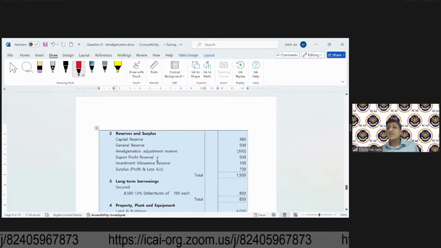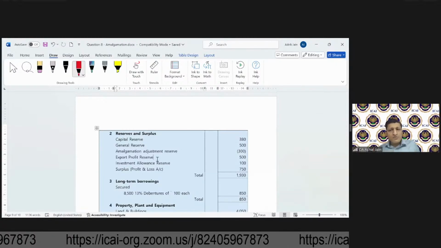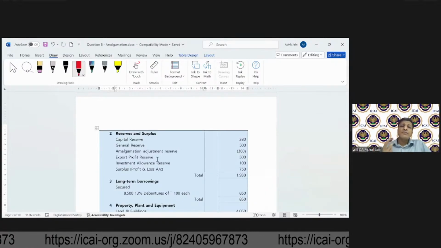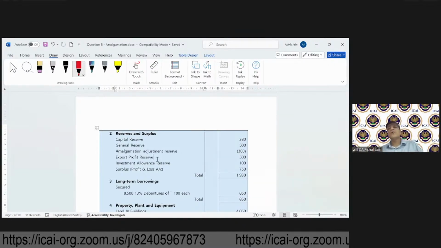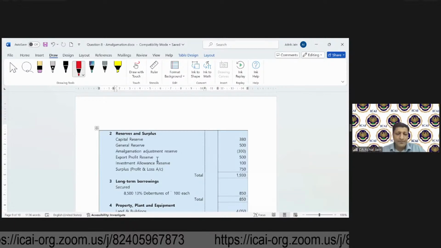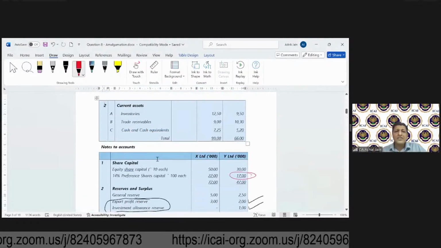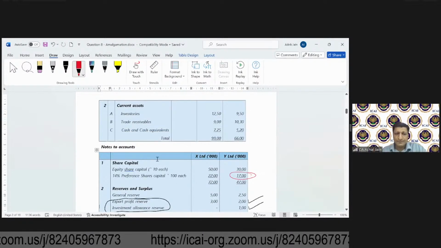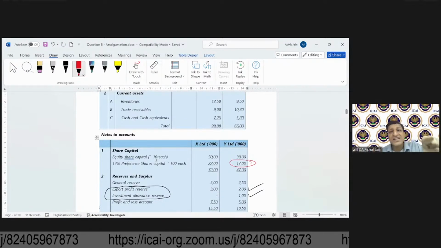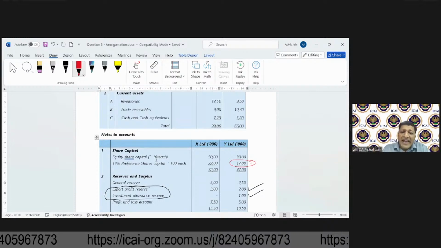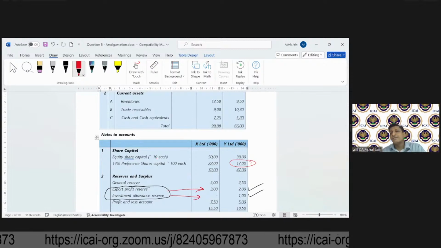All the reserves and surpluses which are there in respect of X, those will continue. But I think we need to worry about Y. So that's why, let's get on to the balance sheet of X and Y before amalgamation. Then we'll come to this balance sheet once again. Okay, so let me just go to that page. So now this was the balance sheet of X and Y before amalgamation. Okay, so now if you look at statutory reserves of X only, what is the amount? Export profit reserve is 3 lakhs. Investment allowance reserve is nil.